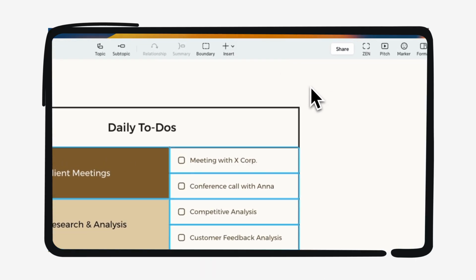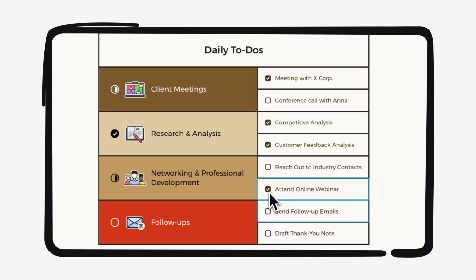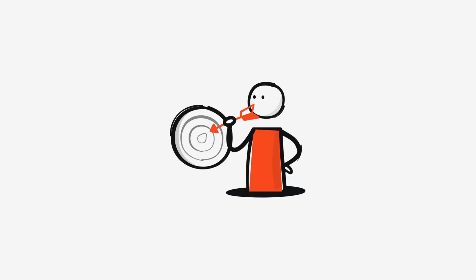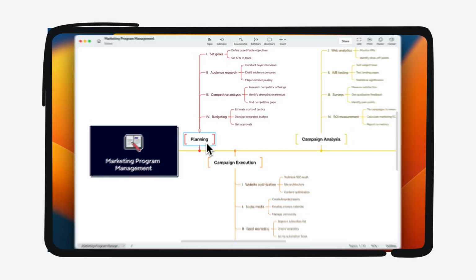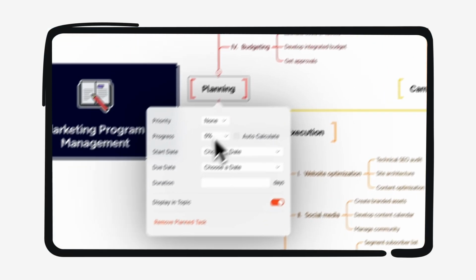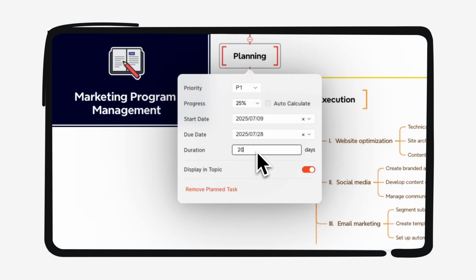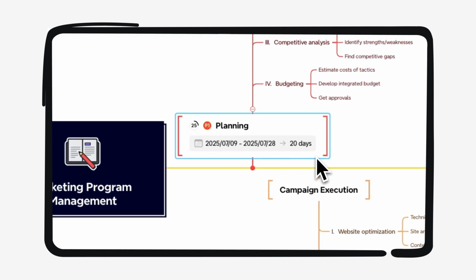How? If it's for daily to-dos or steps that just need to be checked off, you can add a to-do directly into your Xmind mind map. For a long-term project or a goal that unfolds in phases, Xmind also takes it further with planned tasks, helping you define each task by priority, timeline, progress, and duration.